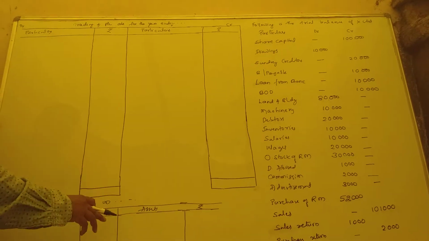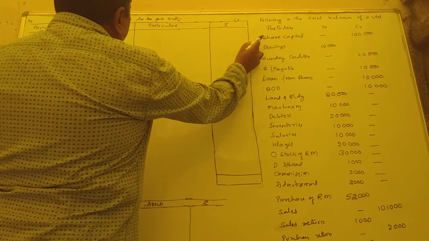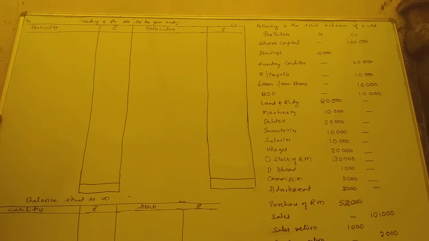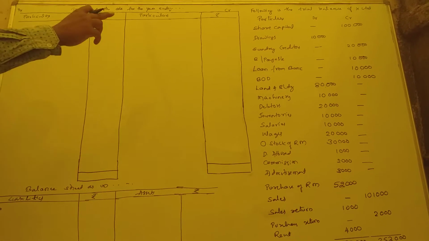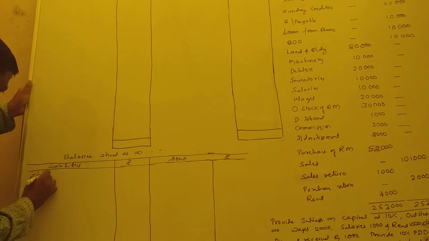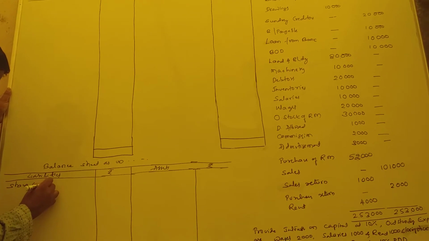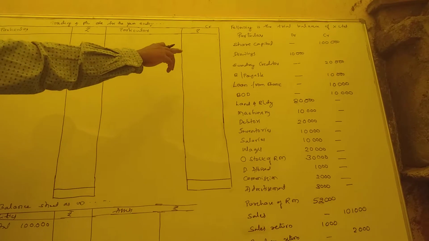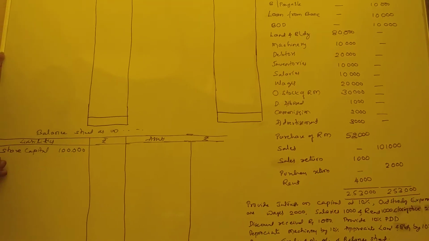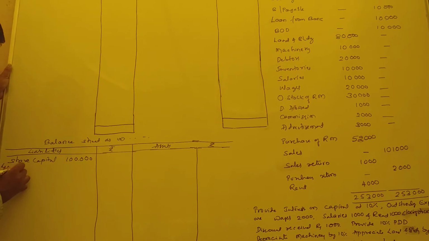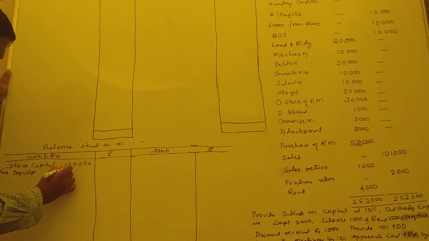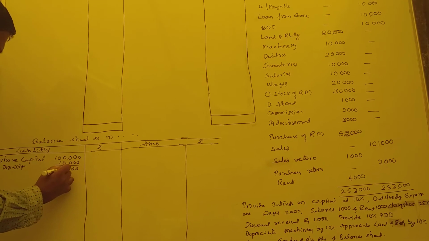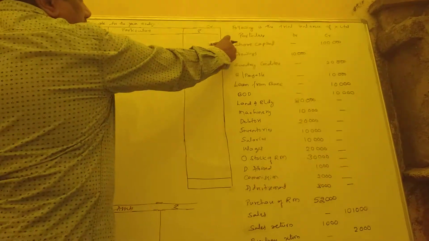So now we will start the problem. We are going to solve this one. Share capital, it's a liability. Share capital we have on credit side, 1 lakh. So drawings is there. How much drawings? Less drawings, that is 10,000. We have 90,000. So this part is over.